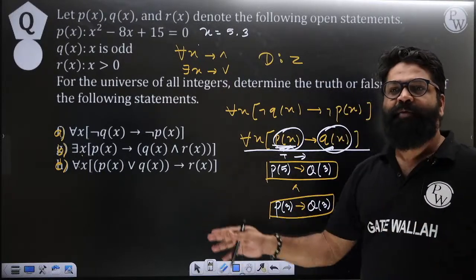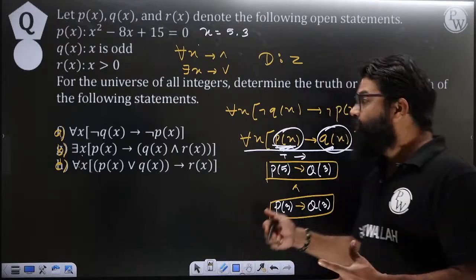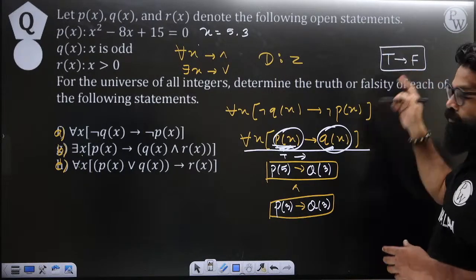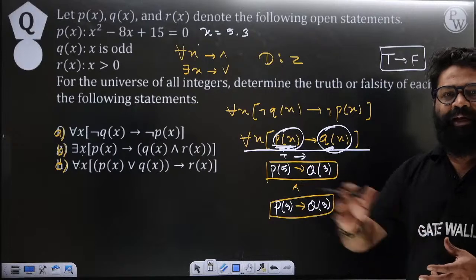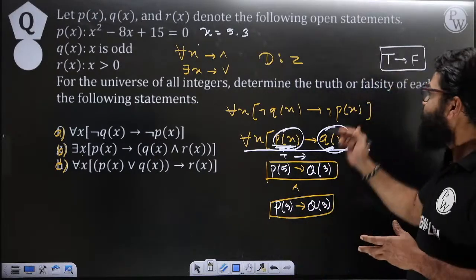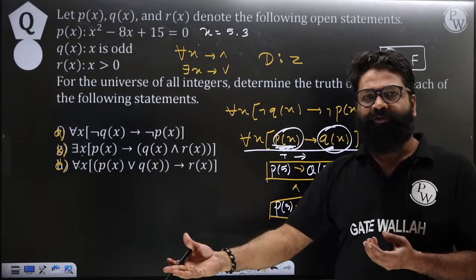No, it cannot be false at any point of time. Why can it not be false? Because you will never get any boxes like that. See here, in order to make this false, we should get a box like this where true implies false. But we will never get this kind of condition. Why? Because as soon as the first one becomes true, the second one will automatically be true.